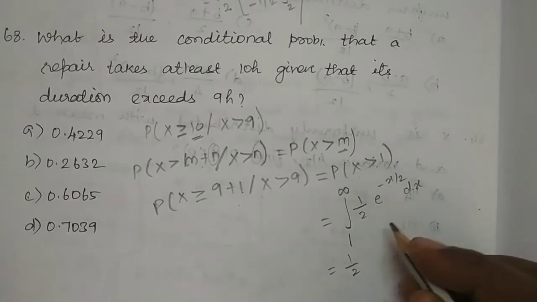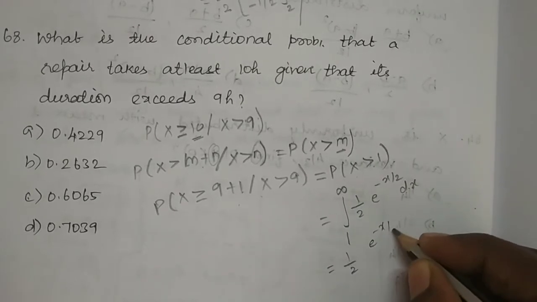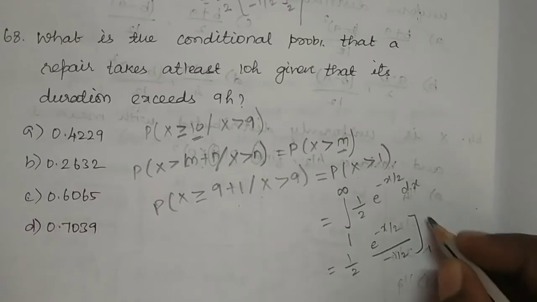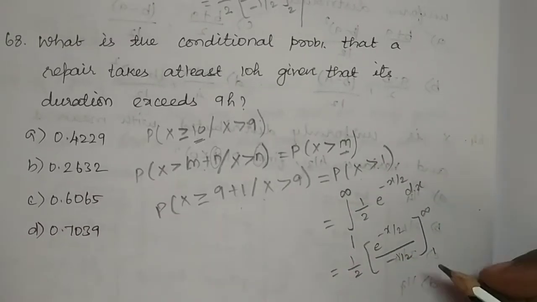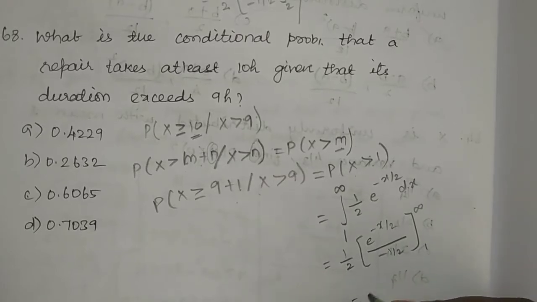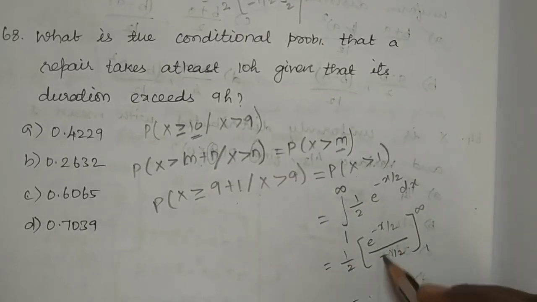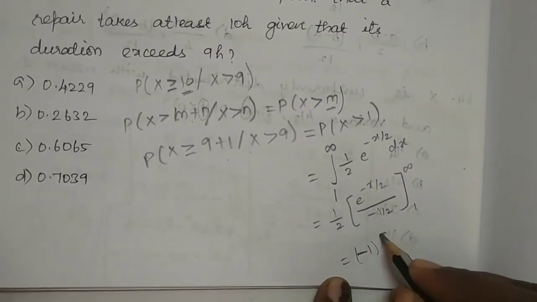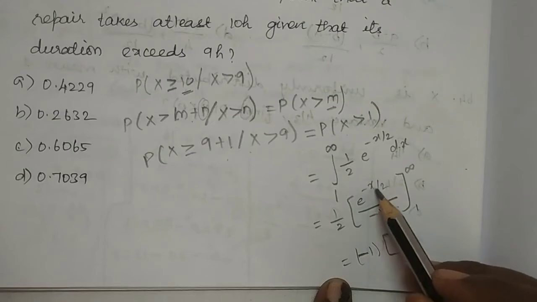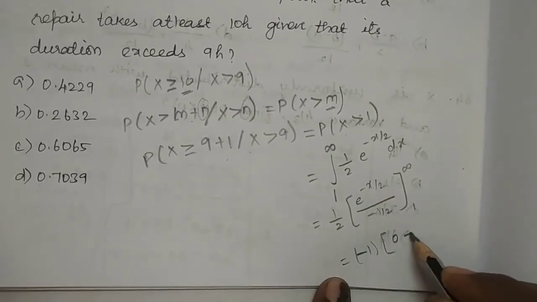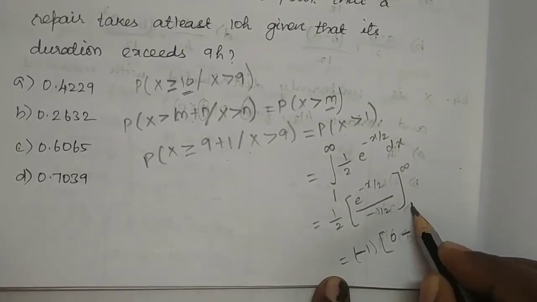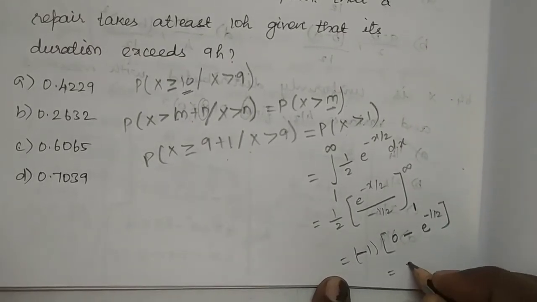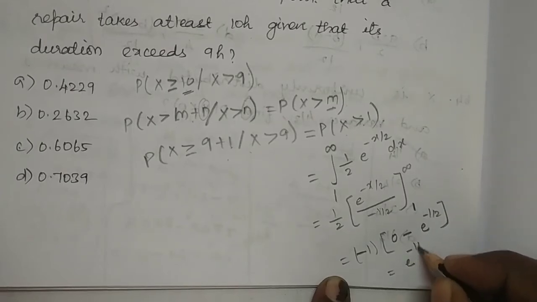into, on integrating this we will be getting e power minus x by 2 divided by minus 1 by 2. Limit is from 1 to infinity, which is equal to this 1 by 2 will get cancelled with this 1 by 2. One negative sign is there, so I am writing minus 1 into, on applying the upper limit the answer is 0, then minus, then applying the lower limit as 1 we will be getting e power minus 1 by 2. So which is equal to simply e power minus 1 by 2.